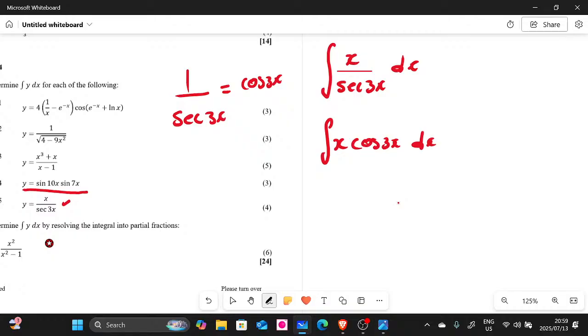So if you still remember, with by parts we have a list of priority functions. Number 1 is supposed to be ln x, number 2 is supposed to be x to the power of n, number 3 is supposed to be e to the power of x, and number 4 is a trigonometric ratio, guys, right?